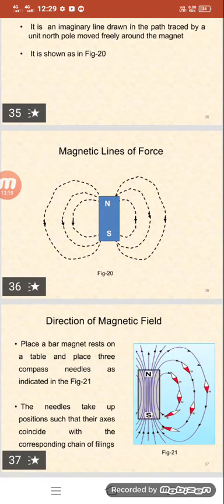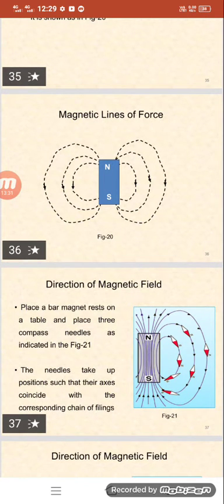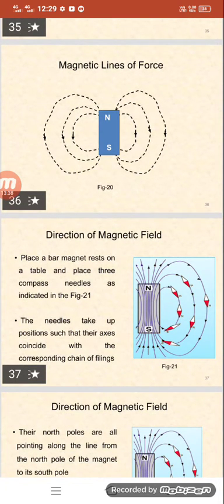Now the direction of the magnetic field. Place a bar magnet on the table and place three compass needles as indicated. Automatically the needles take up positions such that their axes coincide with the corresponding chains of filings. Their axes will coincide with the corresponding chains of filings.